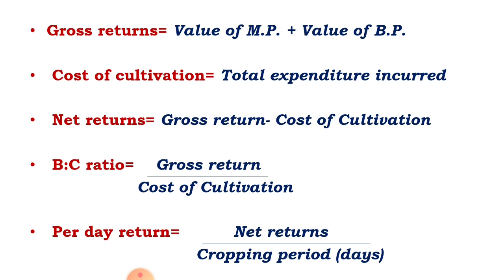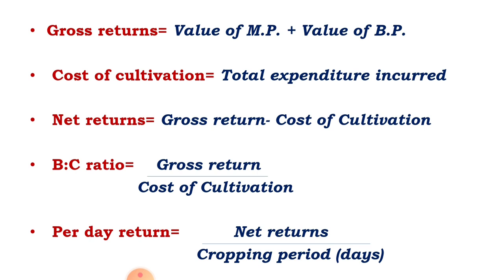Cost of cultivation means the total expenditure incurred on raising the crop. It is the total expenditure required for growing the crop, from plowing or preparatory tillage to the harvesting or marketing of the crop. Total expenditure incurred for raising the crop, from preparatory tillage to the marketing of crops, is called cost of cultivation.